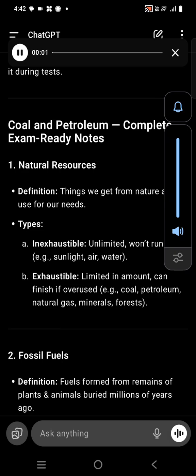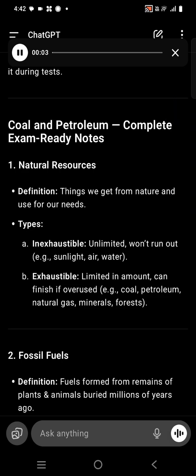Alright, Lau, I'll explain the coal and petroleum chapter from your NCERT Class 8 Science in a clear, exam-ready way, so you can understand everything in one go and remember it during tests. Coal and petroleum, complete exam-ready notes.